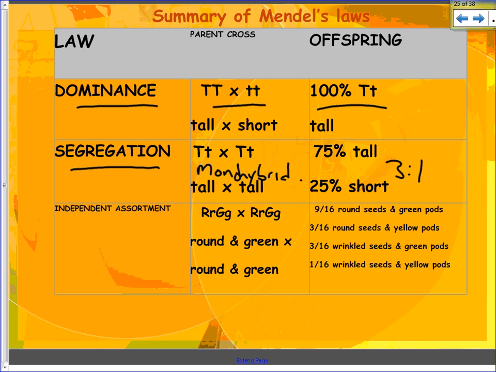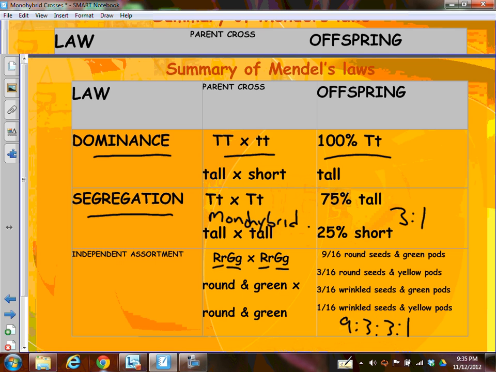Independent assortment was that if we use two traits, and we were looking at two different types of alleles, those alleles will segregate independently, and of course we get this 9:3:3:1 ratio. This is the end of the podcast. At this point, you can go on and try the dihybrid crosses.